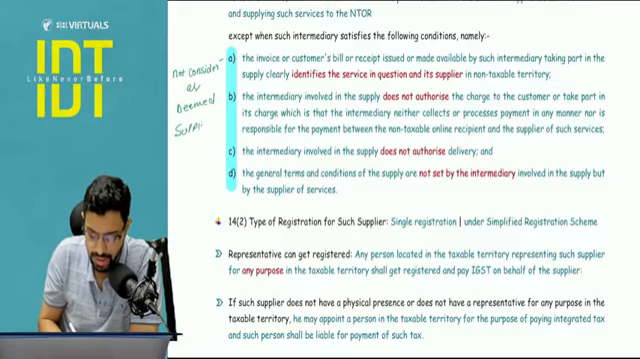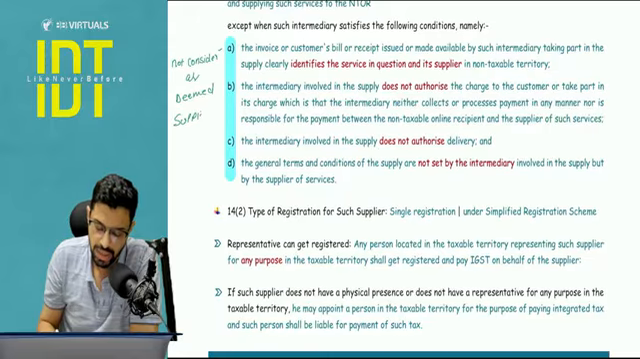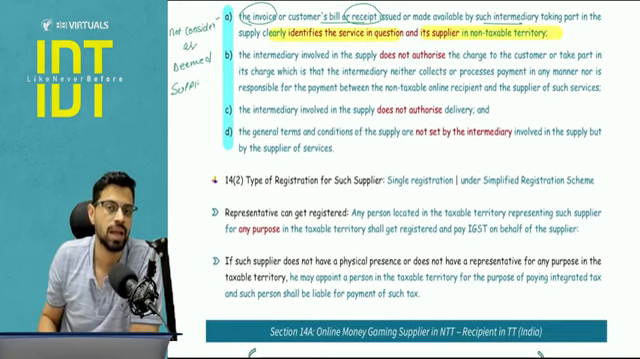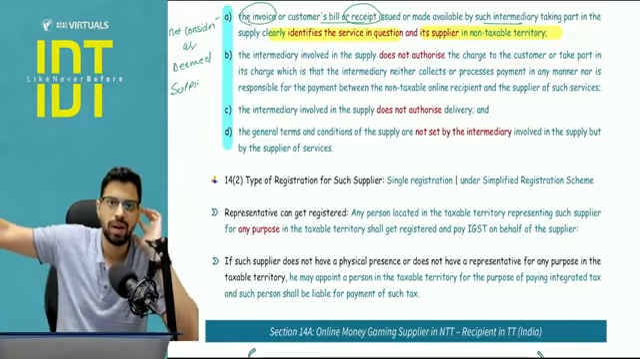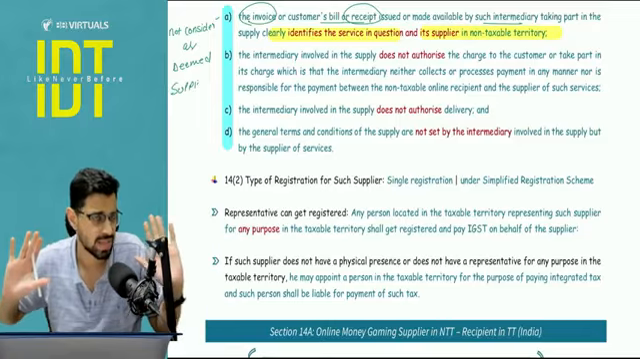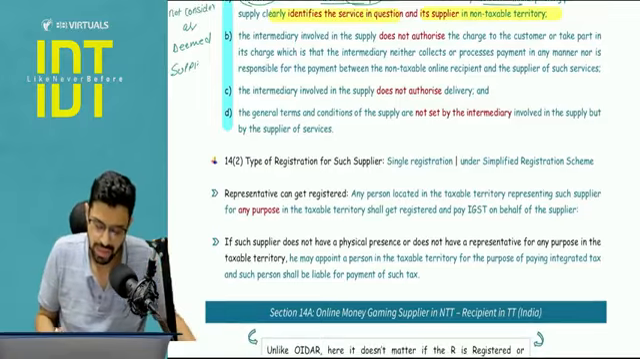Now, what are the conditions? First of all, he satisfies the condition that the invoice or whatever the document is made available by the intermediary is clearly identifying the service in question and its supplier in non-taxable territory. So the invoice is very clear that there is a third party supplier. I am not involved in this service as a supplier. First condition, I am able to satisfy this.